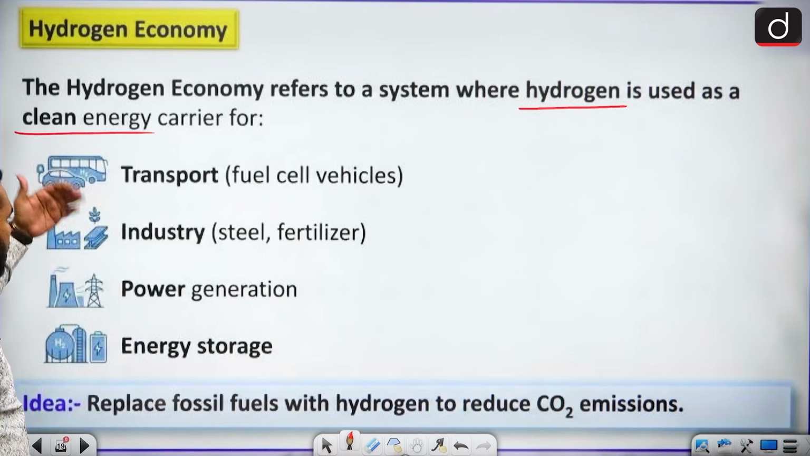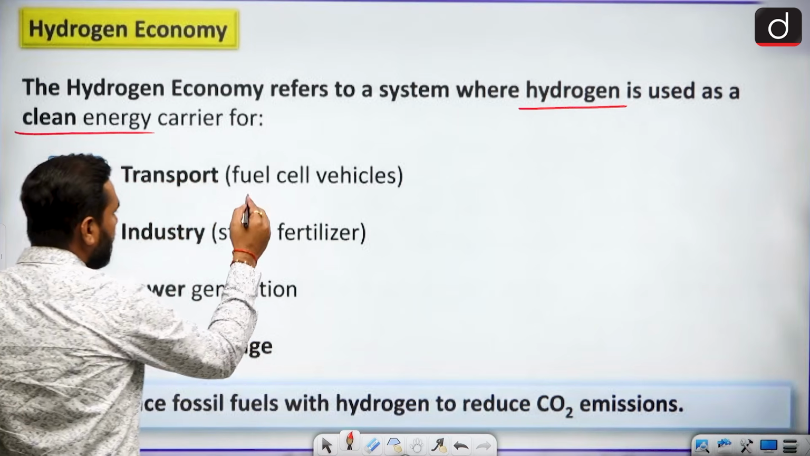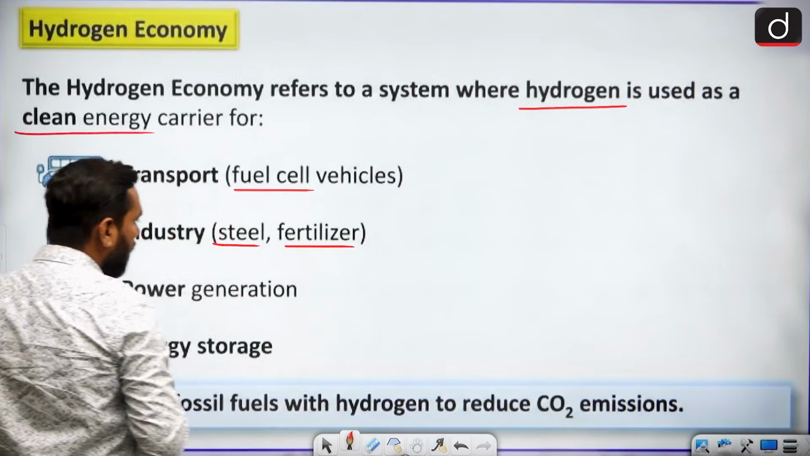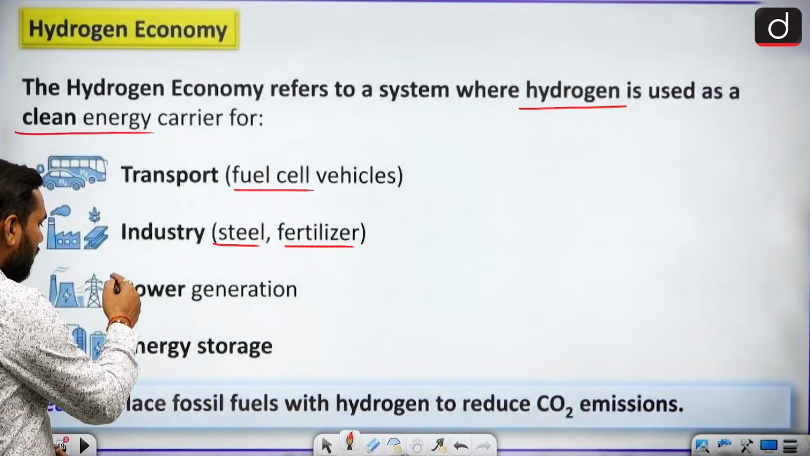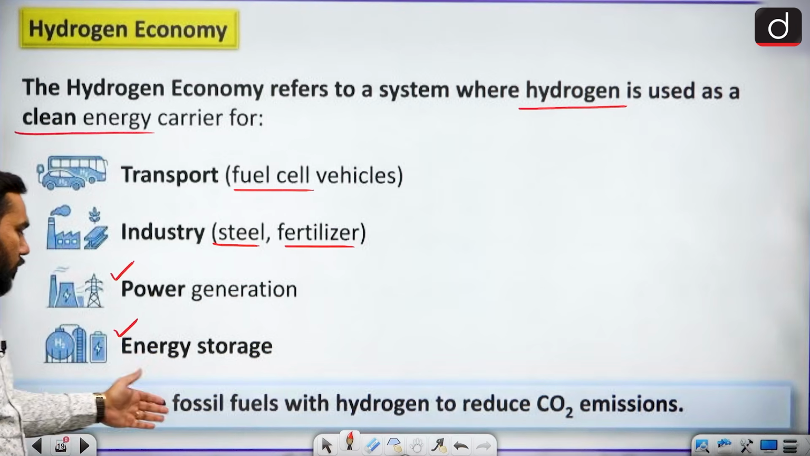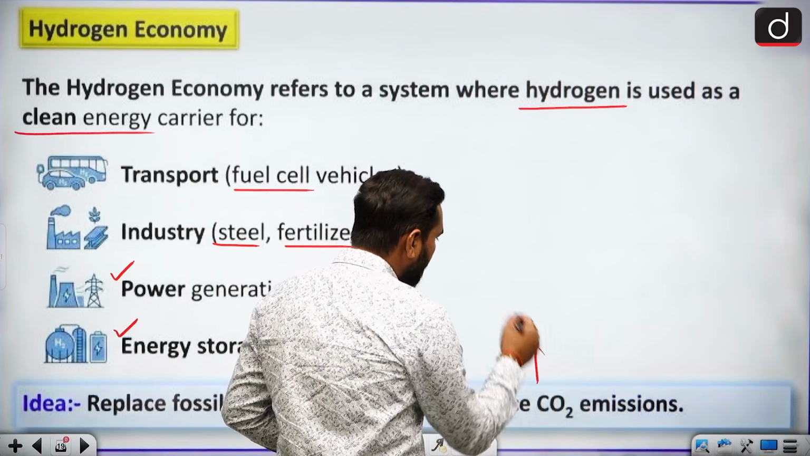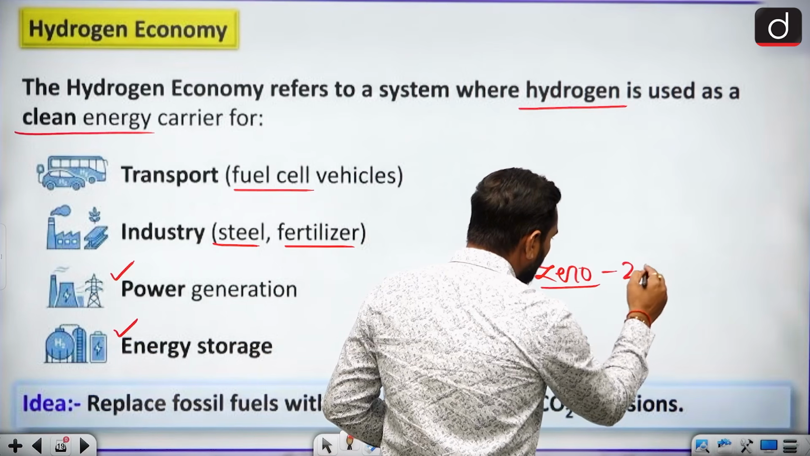So actually we want to use hydrogen in our transport system, like fuel cell vehicles. We want to use this fuel cell. Also in industries like steel and fertilizer, which are known as hard to abate industries. They are producing lots of carbon and we want to replace it. Also for the development of power generation and also for energy storage. So basically what is the idea behind it? Replace your fossil fuel with hydrogen to reduce CO2, because you know that we have a target of net zero by 2070.